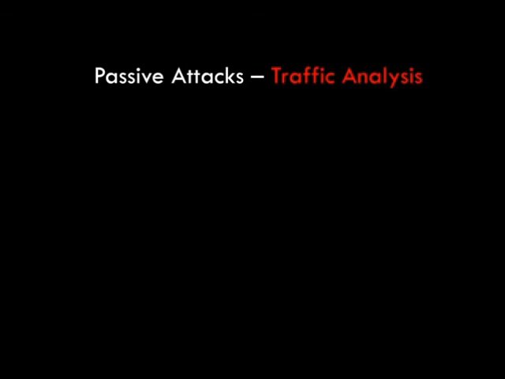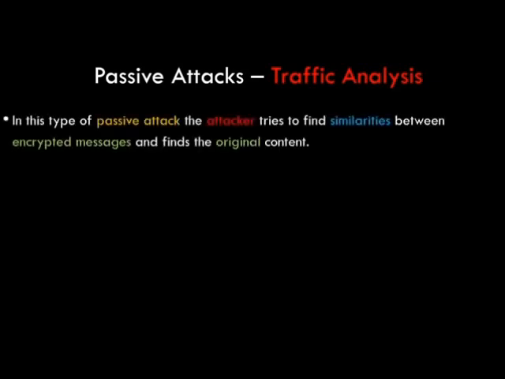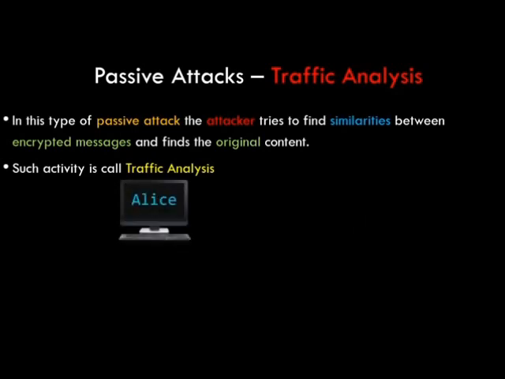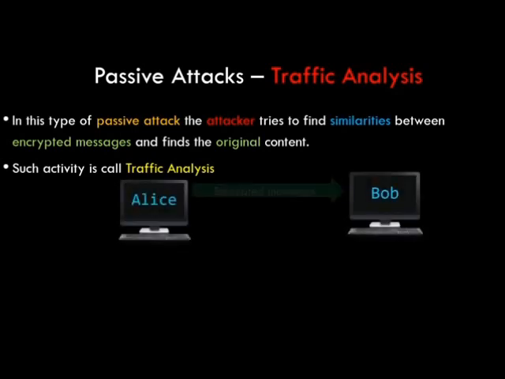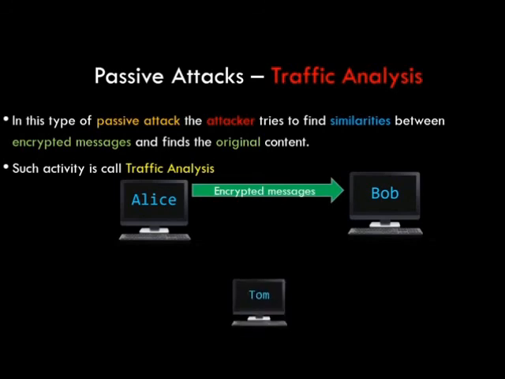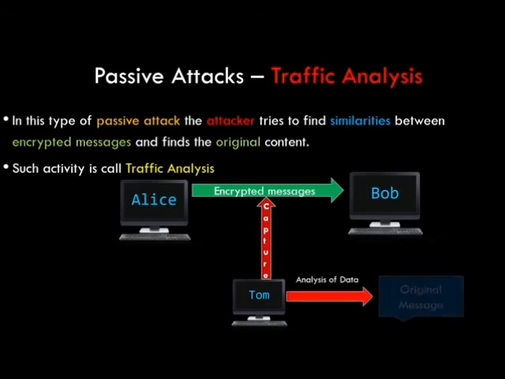Now, the second is traffic analysis. In this type of attack, the attacker tries to find similarities between encrypted messages and finds the original content. This activity is called traffic analysis. Example: suppose Alice accesses bank details, often using some security algorithms to encrypt her data. The hacker, in this case Tom, can collect this data and perform analysis on it to find out the details. This activity is known as traffic analysis.